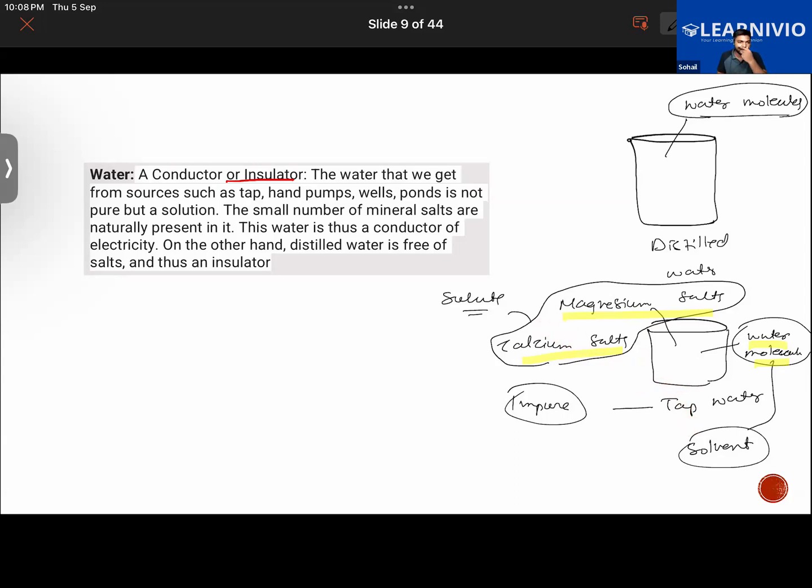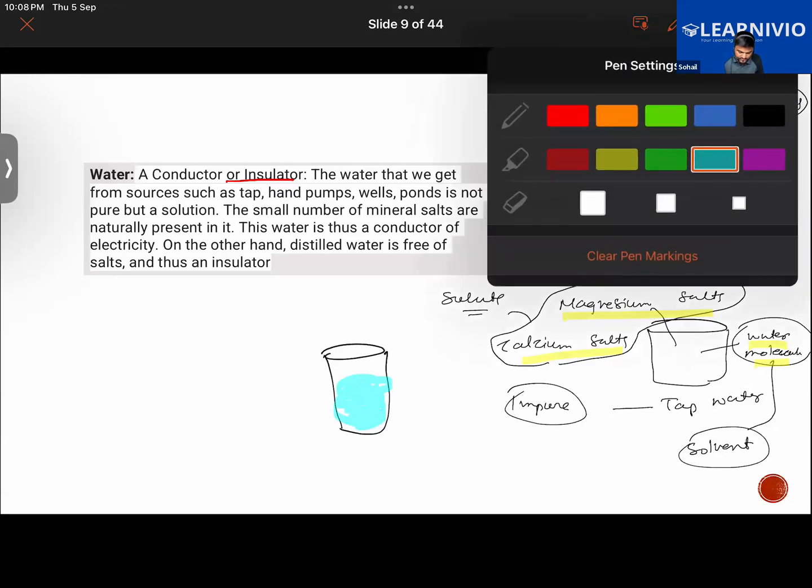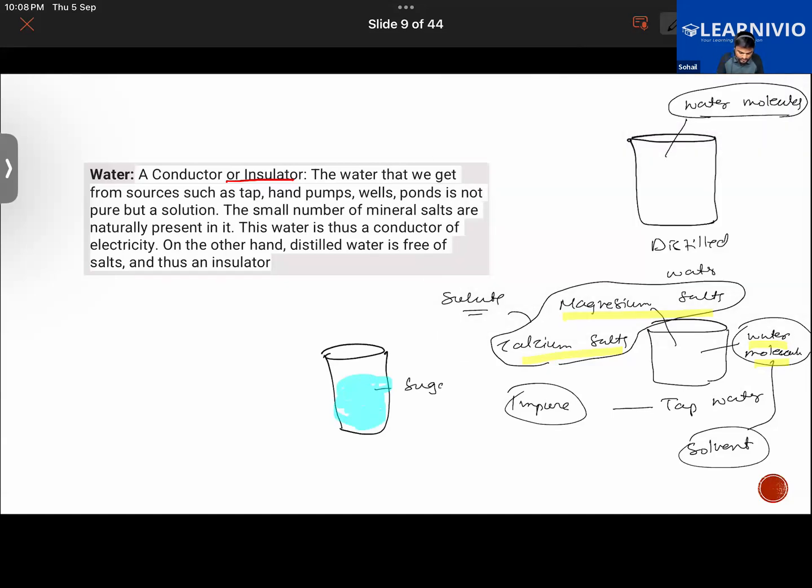Like for example, you have lemon juice, or let's say you dissolve some sugar and lemon in water. Sugar and lemon in water, you get a solution now. You have a glass of water. In this, you have added some sugar and some lemon juice. Lemon juice and sugar were added in a small quantity. So the one that is added in the small quantity is called the solute.